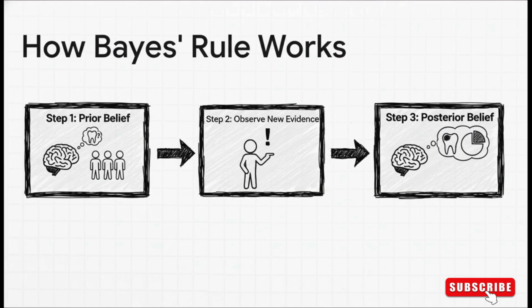And the process is actually wonderfully intuitive. You start with what we call a prior belief. That's the general probability of a cavity out in the world. Then you observe some new evidence. The effect: the patient has a toothache. You then use this evidence to update your belief, and you arrive at a posterior probability, which is that new, more informed 80% chance that this specific patient has a cavity.